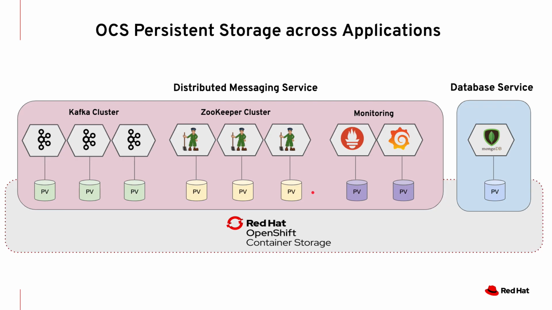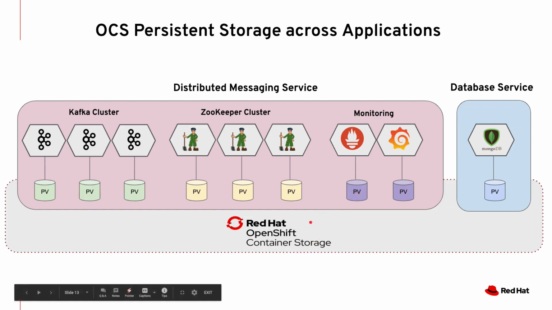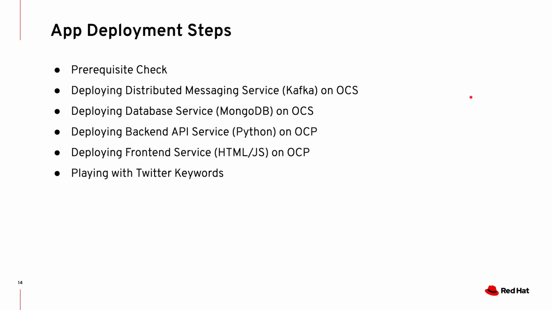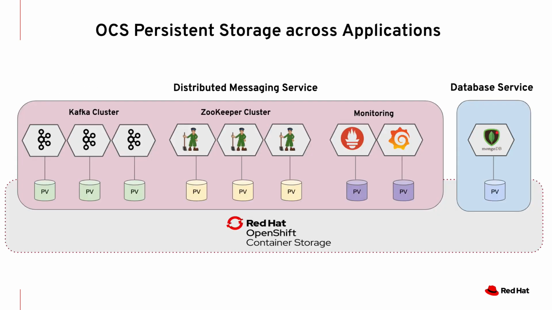The third element of the distributed messaging service is monitoring, because monitoring is a key part. So Prometheus and Grafana both require some sort of storage, so we have provided PVs to Grafana and Prometheus. Finally, the database service, which is our MongoDB, also requires persistent storage to be fault tolerant. So we are using another PV for the database service. This is how we are relying on OCS in a real world kind of application to provision persistent storage.